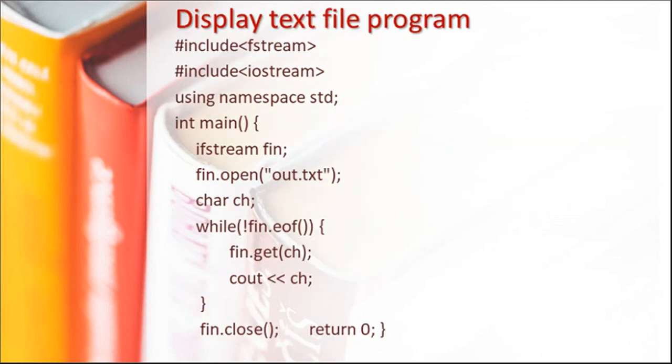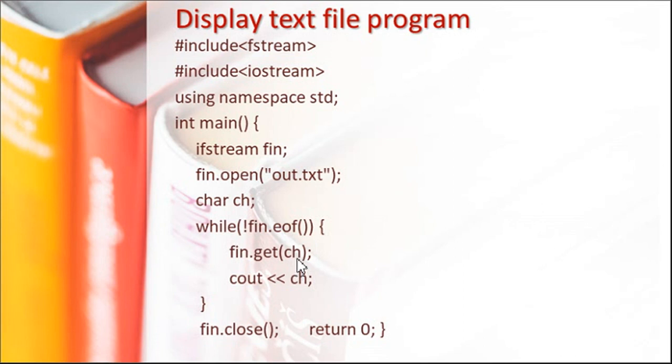Now this is a simple program to display a text file. Firstly we include fstream, then we define one object fin, and open the file using the open function. Then we define one character and loop till not EOF, getting one character from the file.